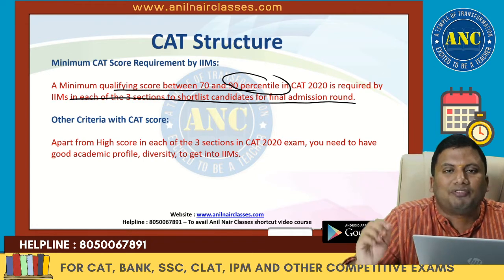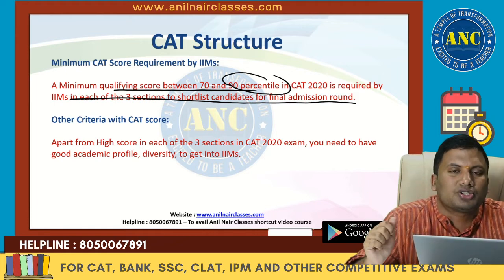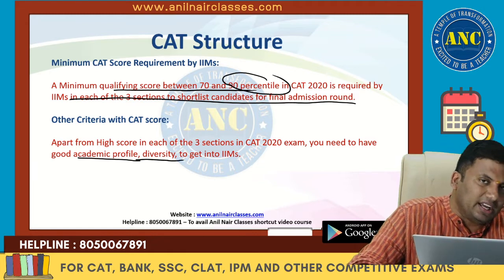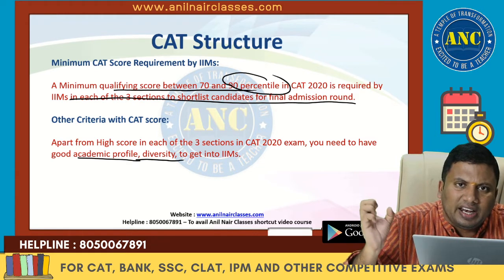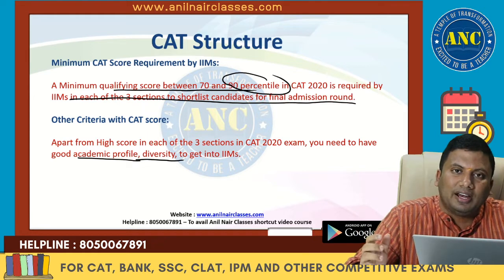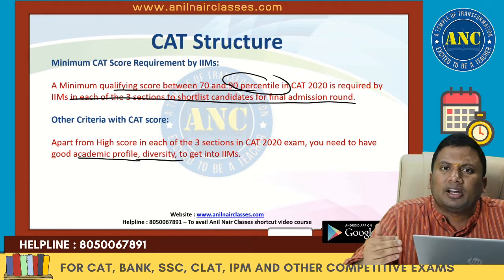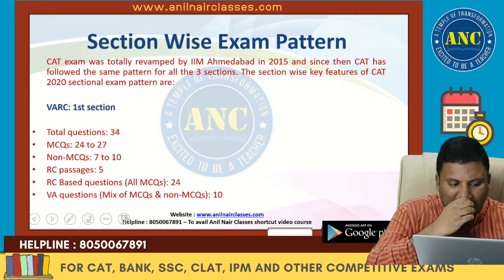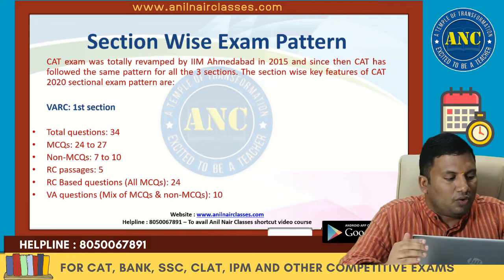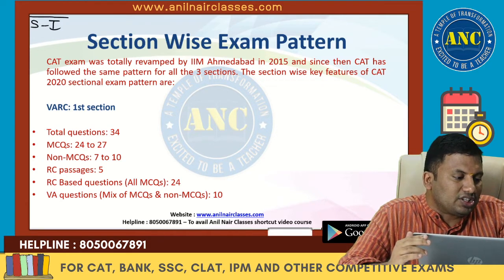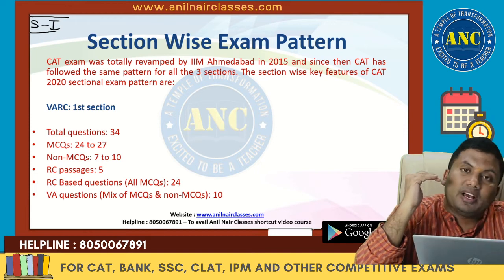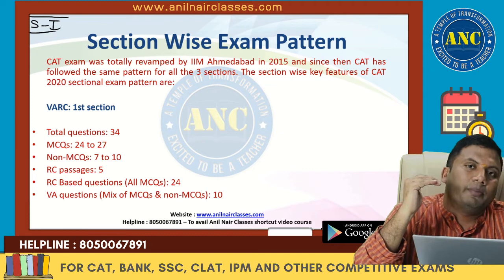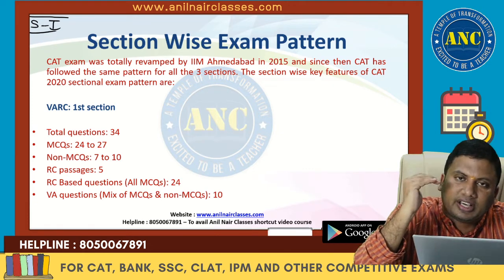CAT is a sum of all parameters. In addition to your good score, you should also have a great academic score, your work experience, your co-curricular and extracurricular activities, anything that adds value to your profile. All will get added, and depending upon the final score, your admission will be given. Now let us go section-wise. We are in section number 1. We have seen the CAT paper and its examination pattern, and how many questions come from each section, MCQ and non-MCQ.